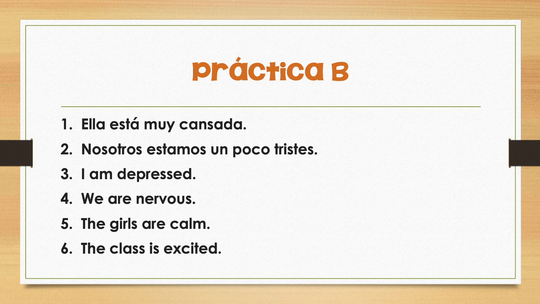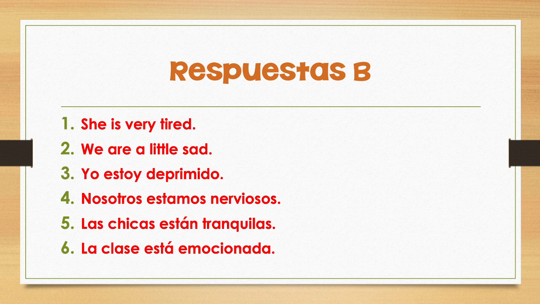I am depressed. Yo estoy. Now you get to choose. If you identify as male, you would do deprimido. If you identify as female, deprimida. We are nervous. It could be nosotros, or if we are all girls, nosotras. Estamos. And if you did nosotros, you would do nerviosos. And if you did nosotras, nerviosas. The girls are calm. Las chicas están tranquilas. And the class is excited. La clase está emocionada.